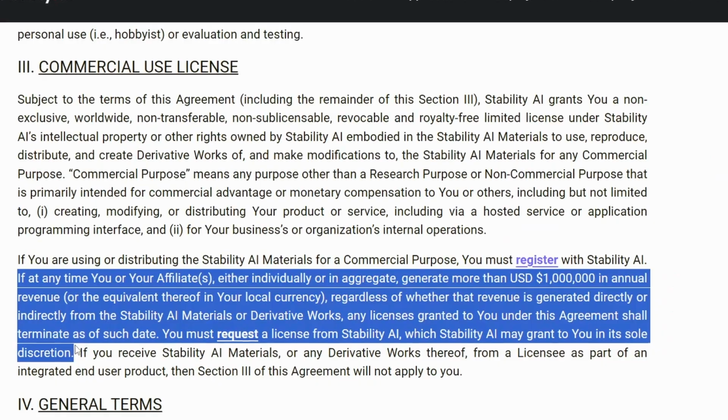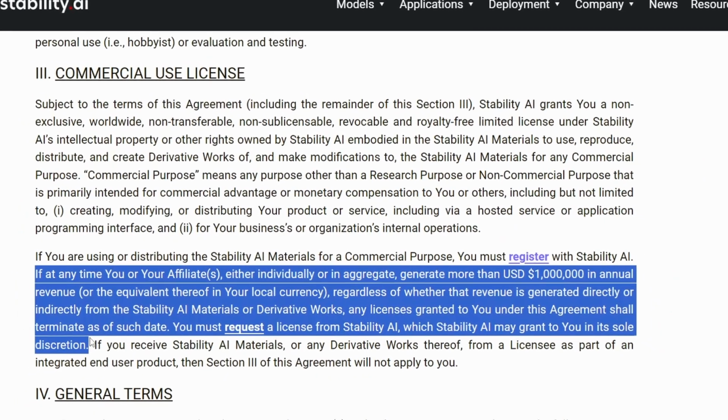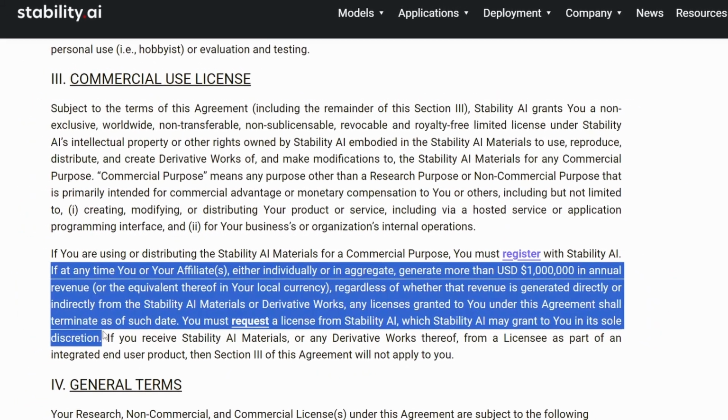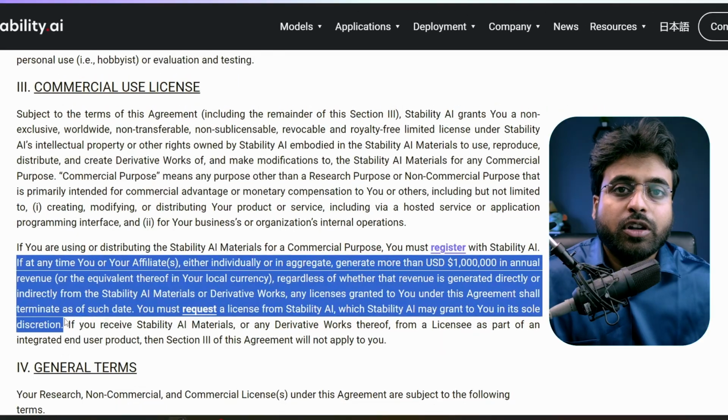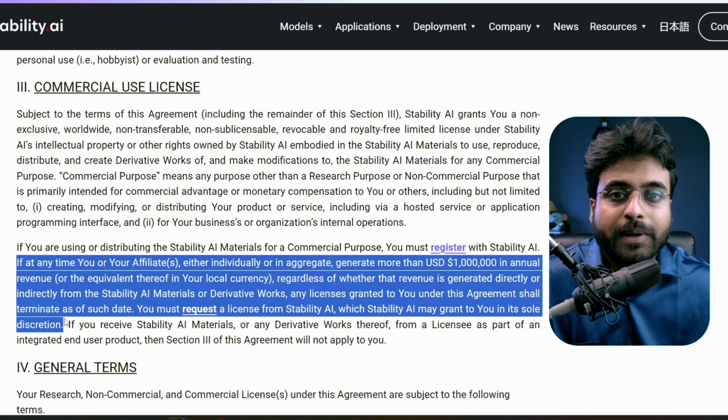So I definitely want them to make money, but as a consumer, if I am creating a business, my livelihood based around their product, I should make sure that I do not suddenly go out of business just because I am making too much money and someone on the Stability AI management decides I am not deserving enough or not politically neutral enough, or for any freaking reason they decide they are not going to grant me the enterprise license.